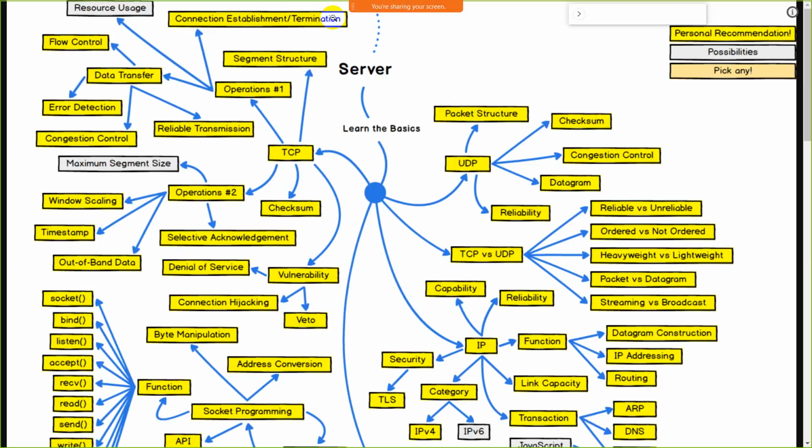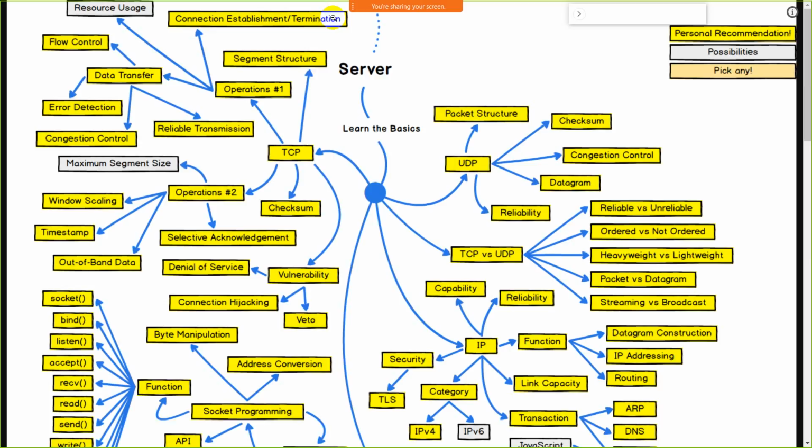Once you get the IP address, your system can communicate with the Transmission Control Protocol and the User Datagram Protocol. First we will look into the Transmission Control Protocol. TCP is able to perform some operations, operation 1 and operation 2. Operation 1 includes data transfer.